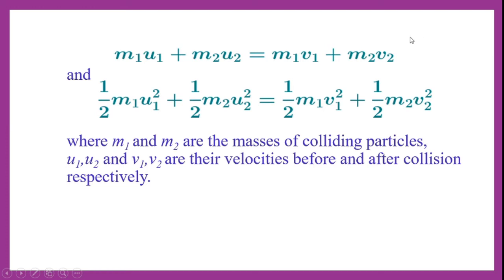In mathematical form, m1 u1 is nothing but the linear momentum of the first particle. Let us say the linear momentum of the second body is m2 u2.